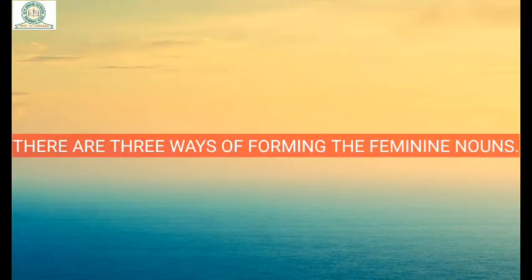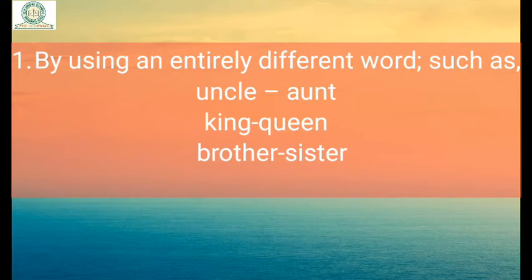There are three ways of forming the feminine nouns. First, by using an entirely different word such as uncle, aunt, king, queen, brother, sister. Here the word aunt is completely different from uncle. The word queen is completely different from the word king, and the word sister is completely different from the word brother.